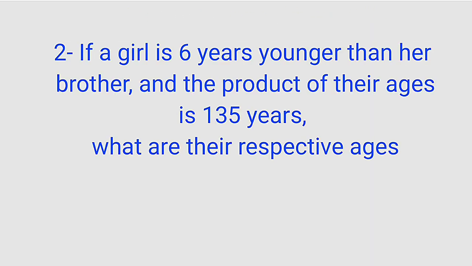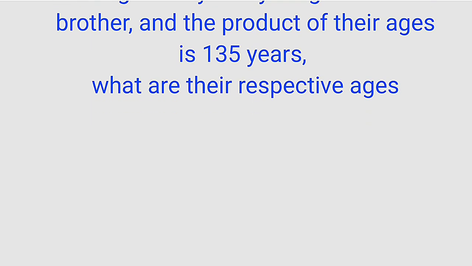So now let us take the second question. The question reads, if a girl is 6 years younger than her brother and the product of their ages is 135, what are their respective ages? We don't know the age of her brother, so let his age be x again.